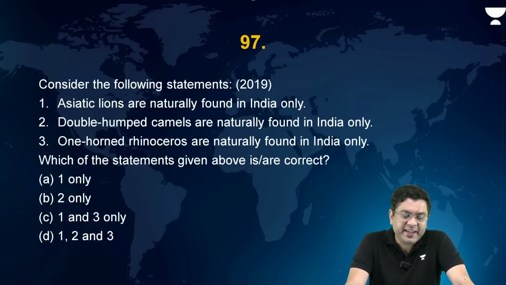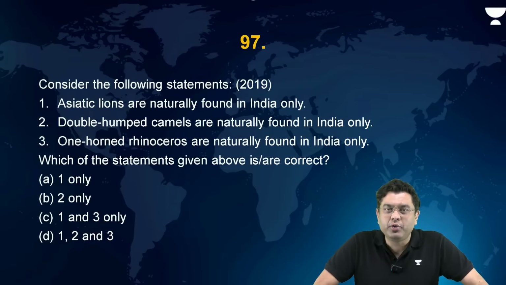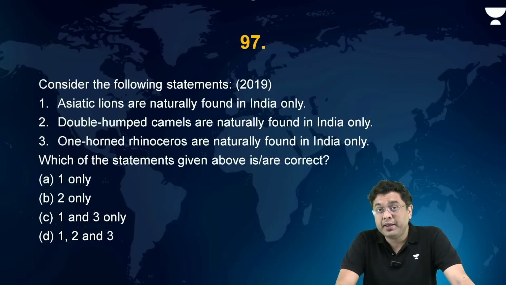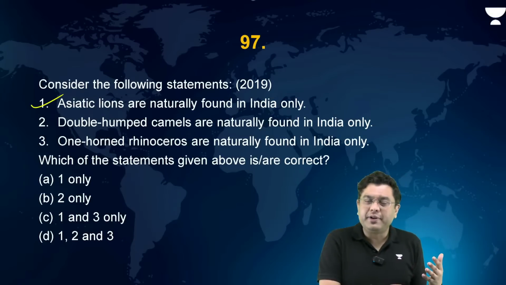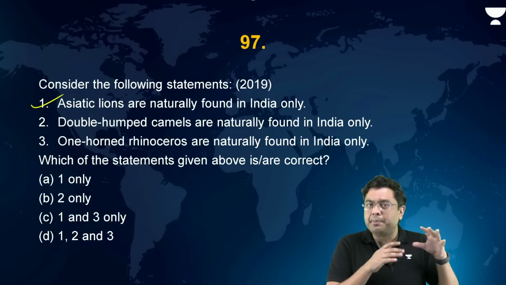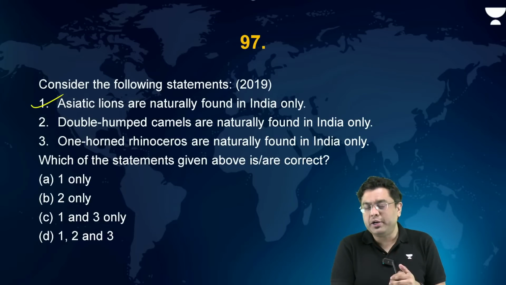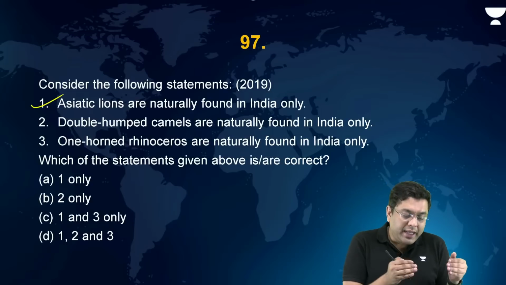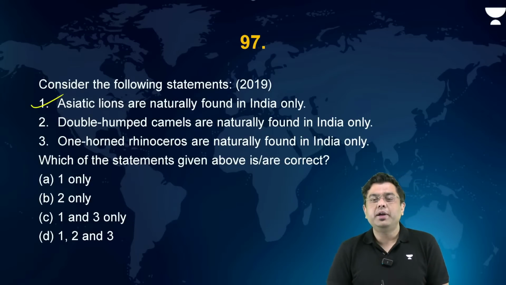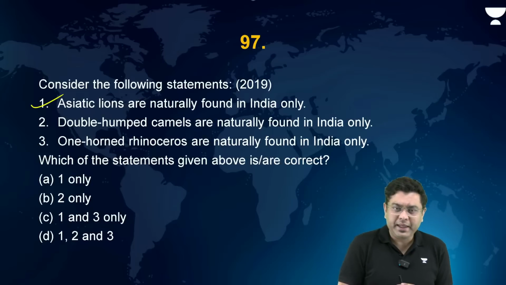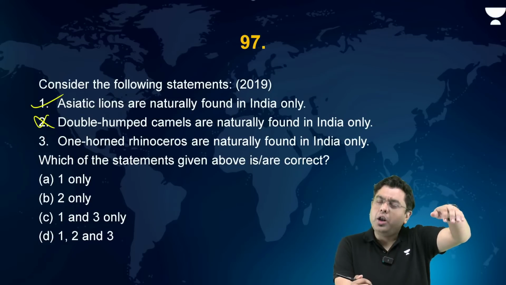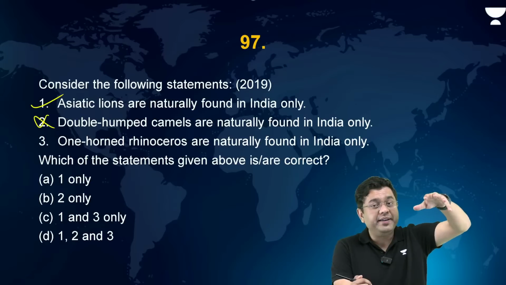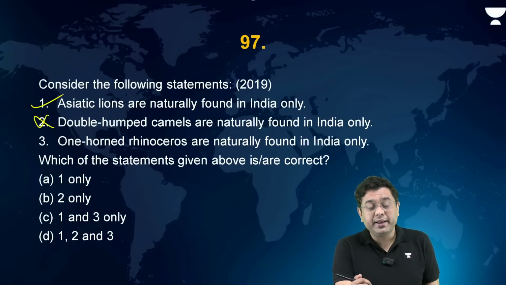Consider the following statements. Asiatic lions are naturally found in India only. As of now, this is correct. And in India, presently found naturally only in the region of Gujarat. At one point of time, their population was spread over to central and peninsular India as well, but now restricted only in the ranges of Gujarat. Double-humped camels are naturally found in India only. Incorrect. They are present all from the region around Mongolia, from the Gobi Desert, all the way till the region of the Indian subcontinent.